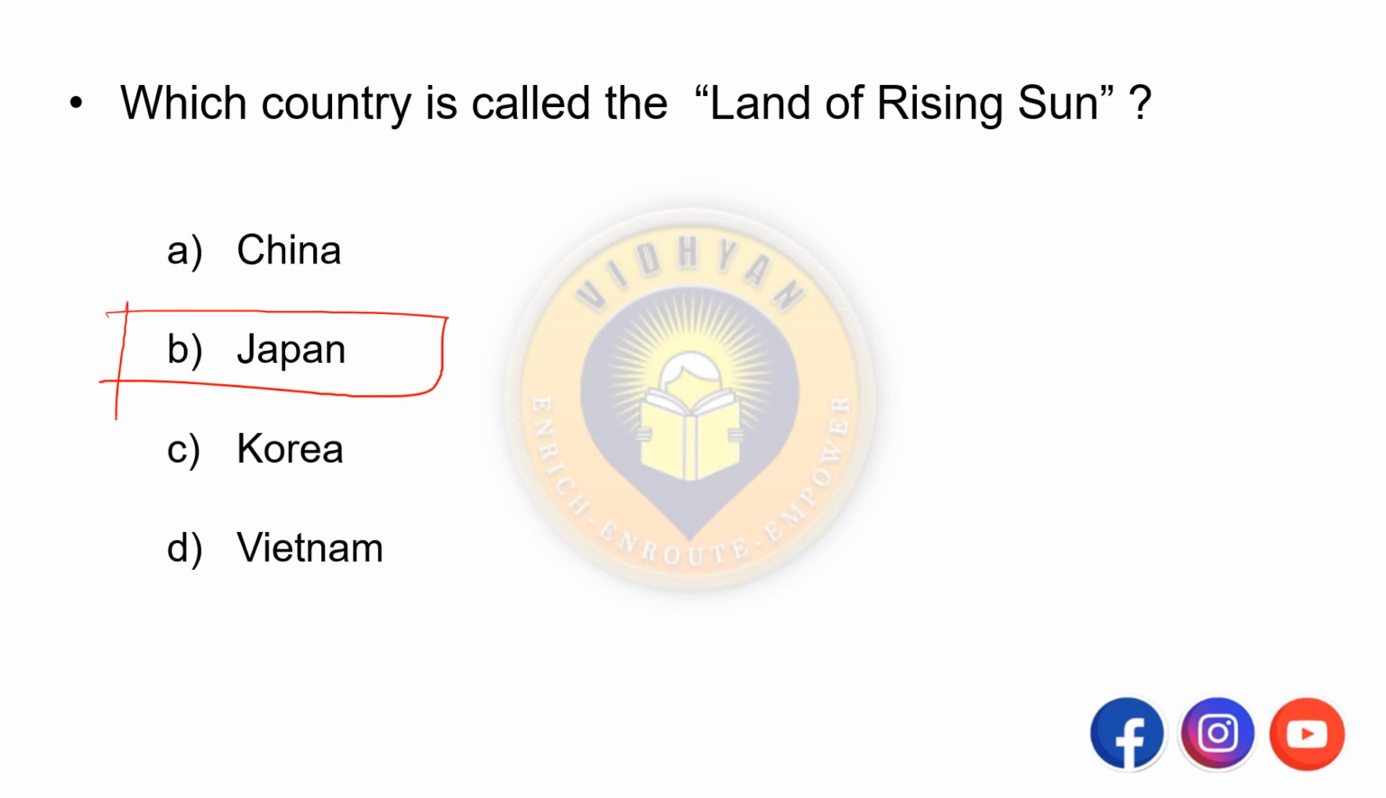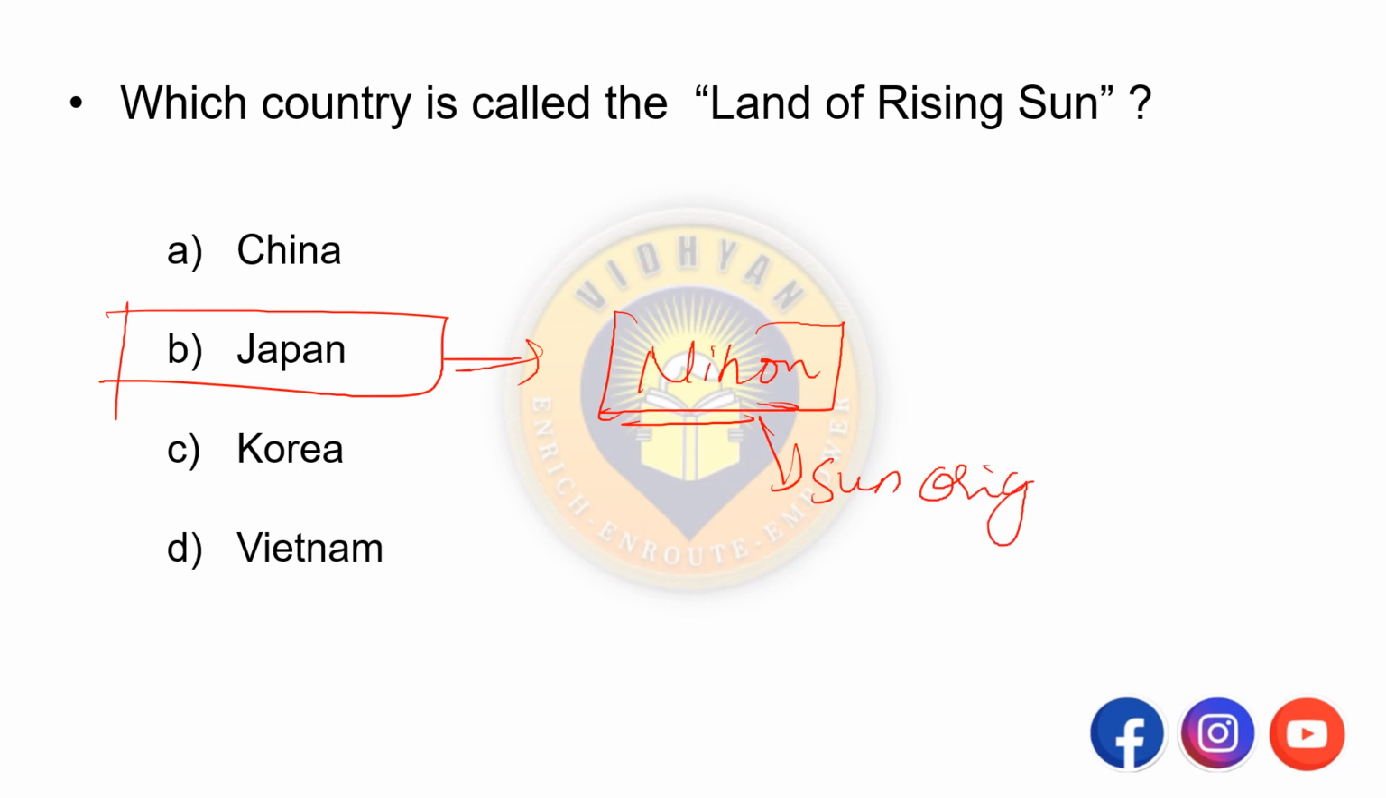So why is it called the land of rising sun? The actual name of Japan in Japanese is Nihon. Nihon means sun origin. Okay. So it is translated as the land of rising sun. So Japan is called the land of rising sun.